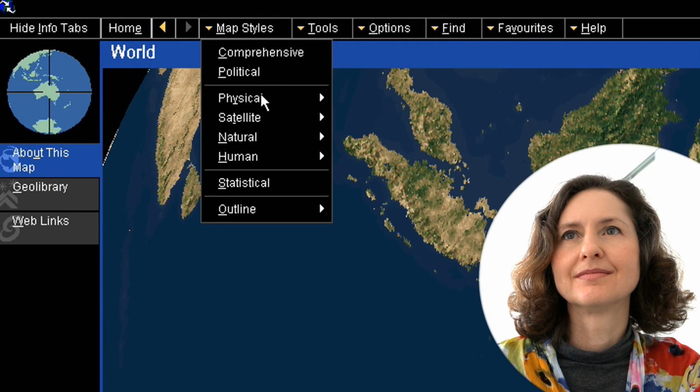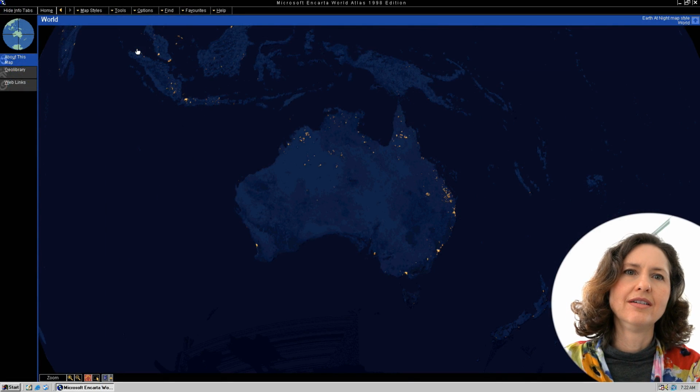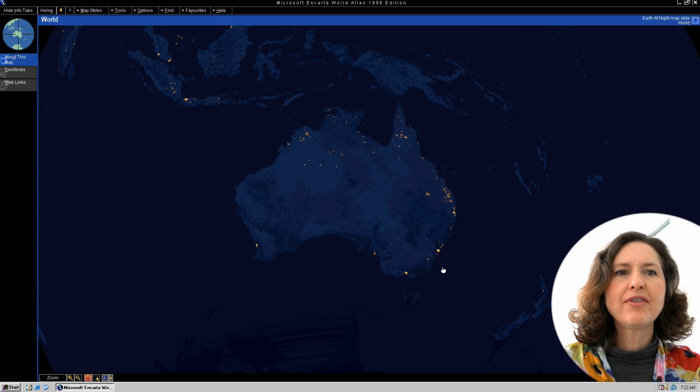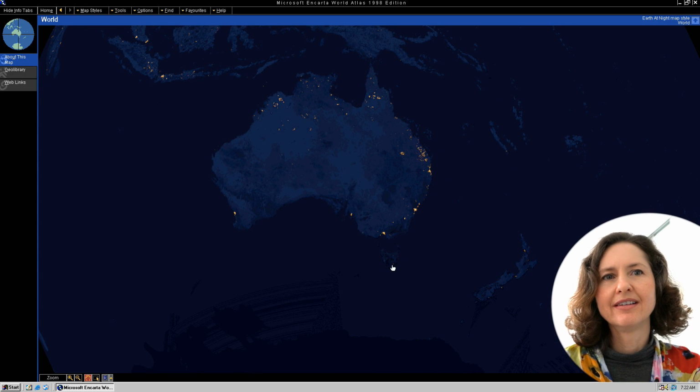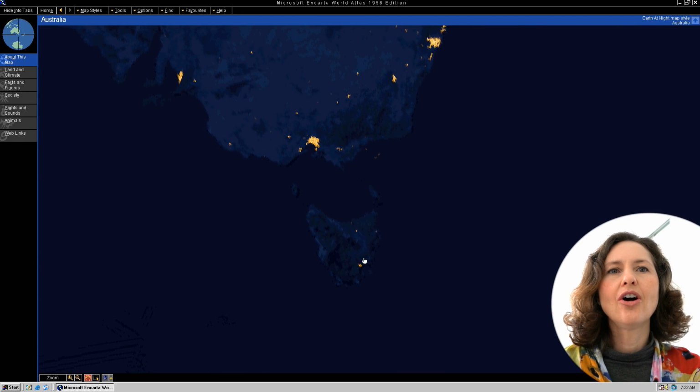How about you go over and show us nighttime? What does nighttime look like? And there we go, nighttime, you see the city lights at night. Wow. And that almost shows you where people live. Everybody's sleeping in Hobart. No, there is a little bit of light in dim Hobart. Just zoom in a bit and you can see Hobart, Launceston, and then Devonport and Burnie, just slight bits of light, barely anything.